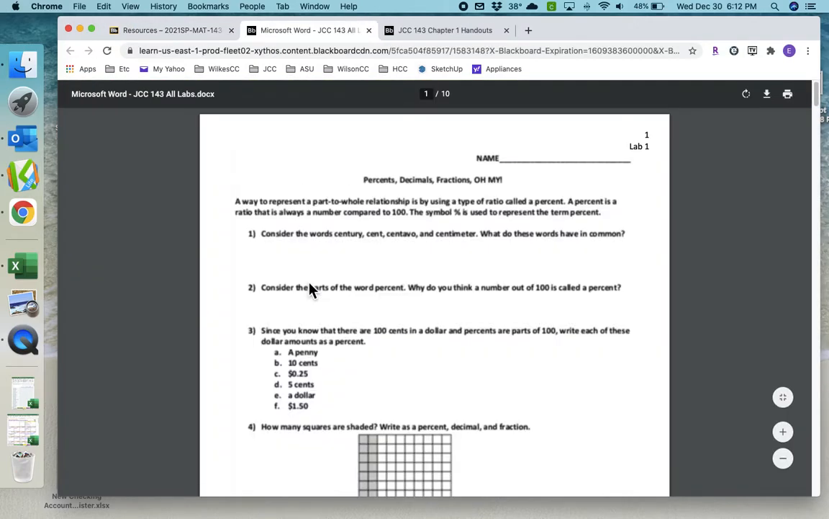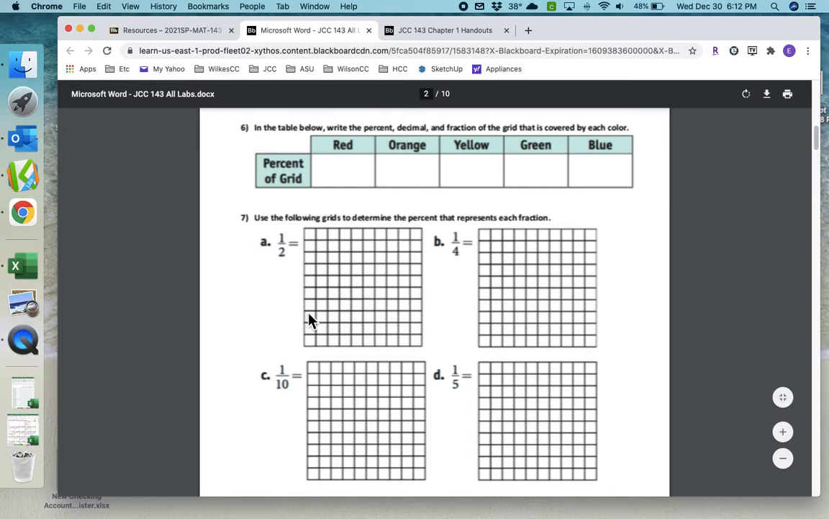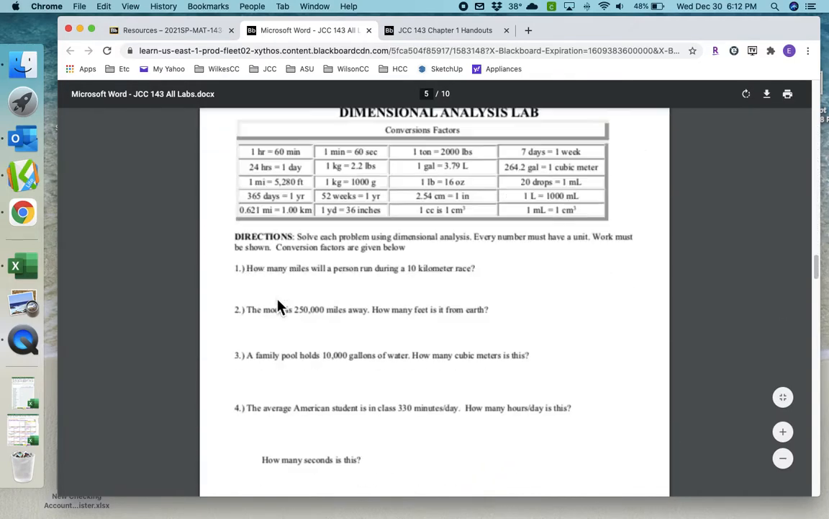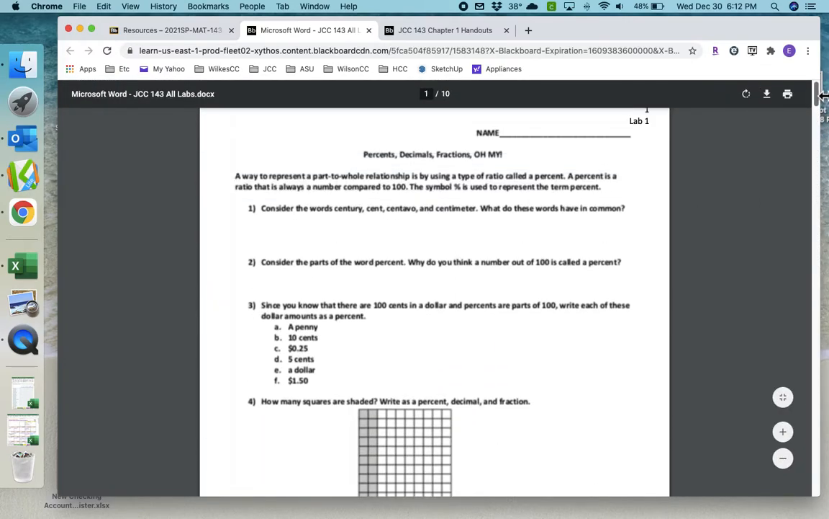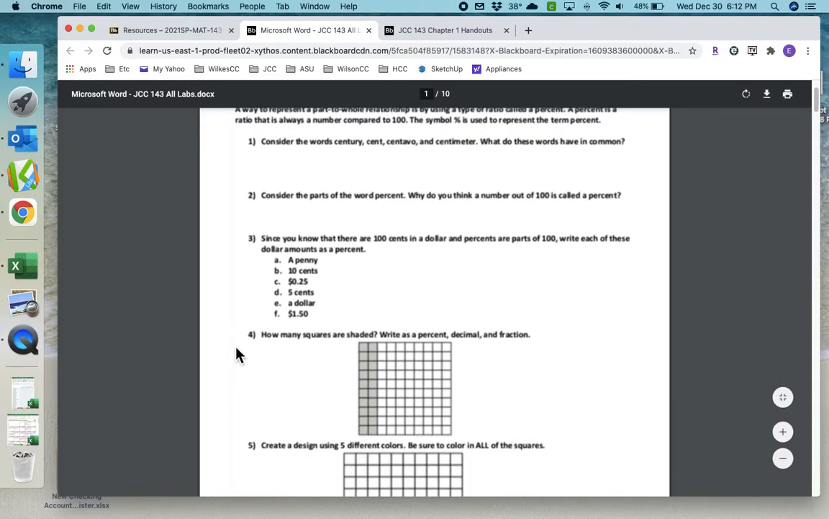I do require that you print the labs. There's a lot of things like filling in tables. Here you can see there's coloring here. There's graphs on some of them. So if you try to draw these things on your own, then it gets cumbersome, and if it's not done correctly, I have to count it wrong. So the easiest way to do it is to print these.